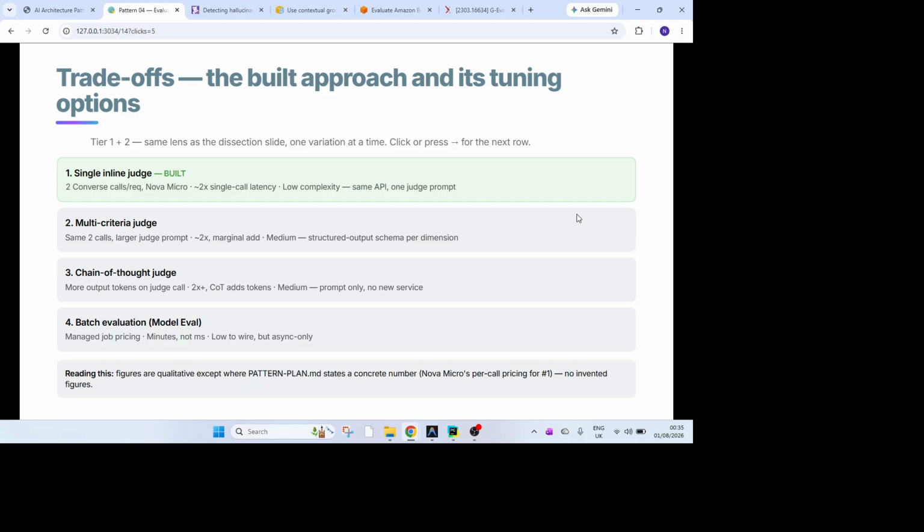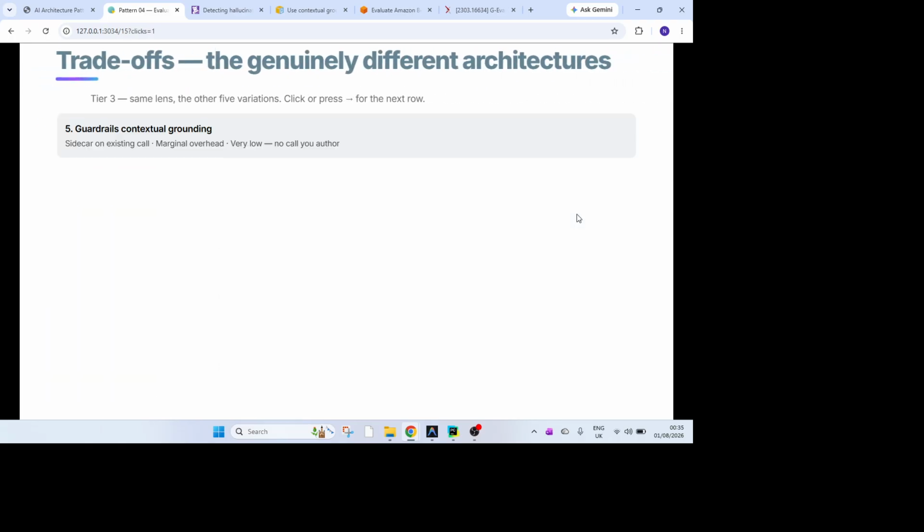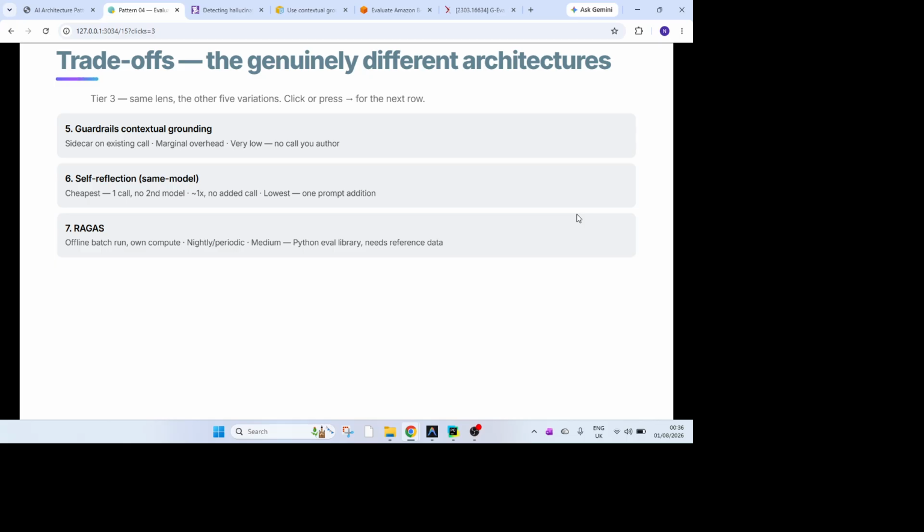You need beyond that. Then there are options like Cardinal context grounding. This is just a sidecar container, which can be installed to reduce hallucination or some kind of wording. Self-reflection is another option to implement, where the same generator works as a judge also, but how easy it would be or how trustworthy that answer would be is uncertain, because you can't judge your own work. Another option is Ragas, which we'll cover in the upcoming patterns as well.